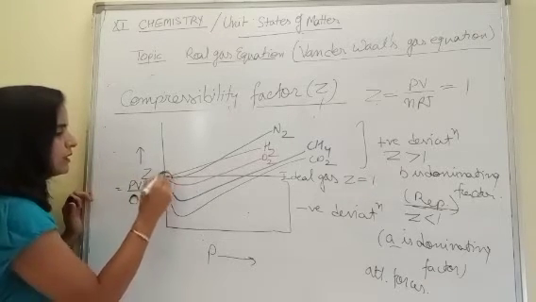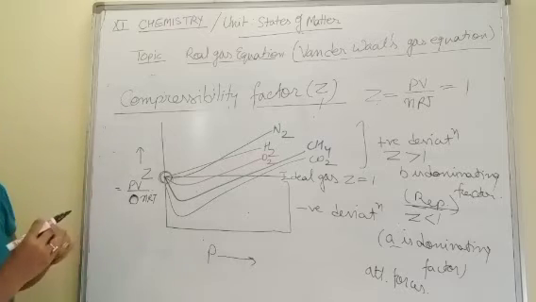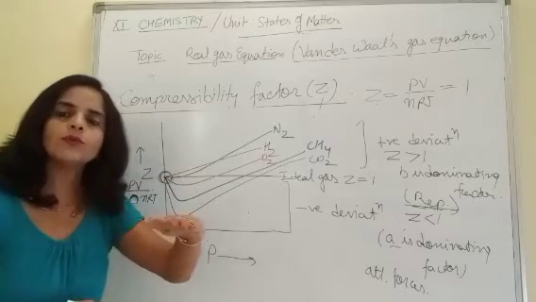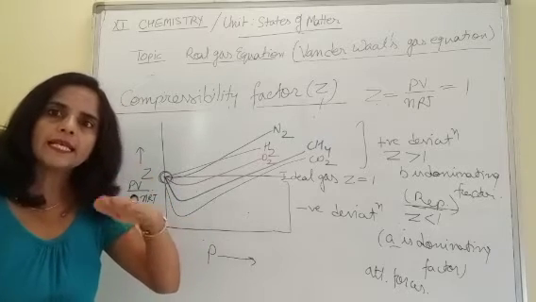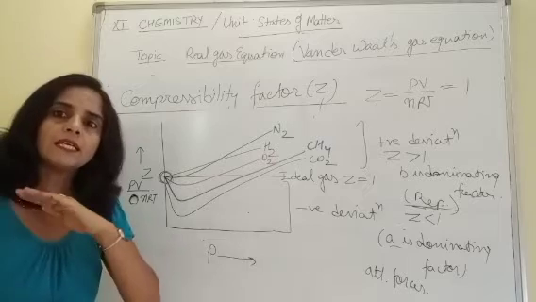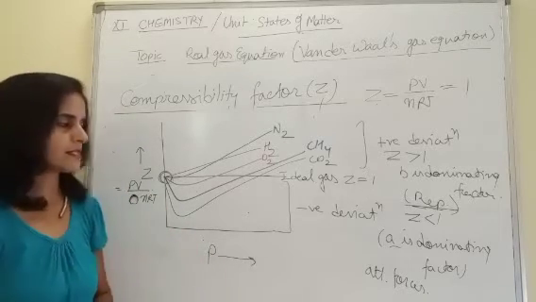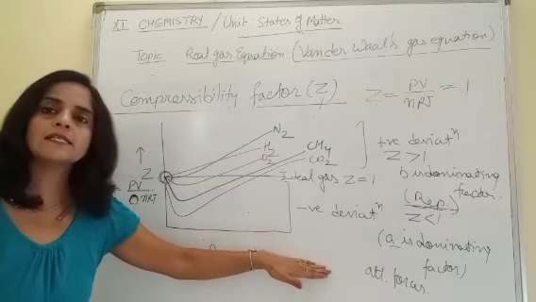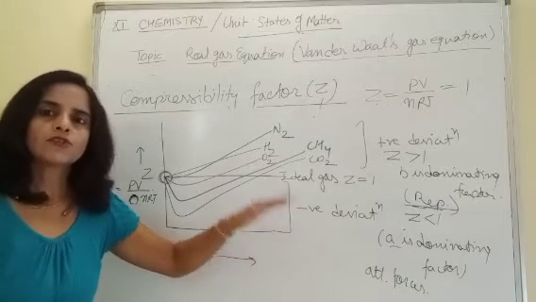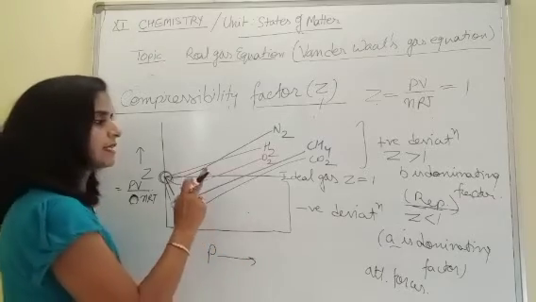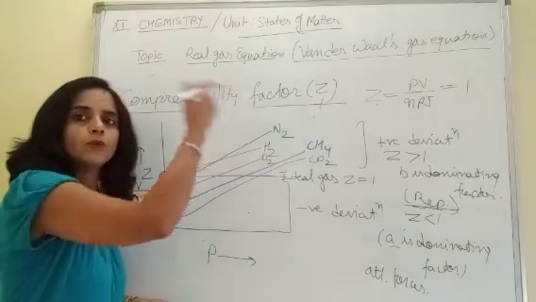One more thing you can check in this graph is the portion where the pressure is very low. So at low pressure, the value of Z is almost equal to 1. It indicates that at low pressure, gases behave like ideal gases. But when pressure increases, the deviation starts increasing. So from here, one thing is clear, that for real gases, Z is either less than 1 or more than 1.